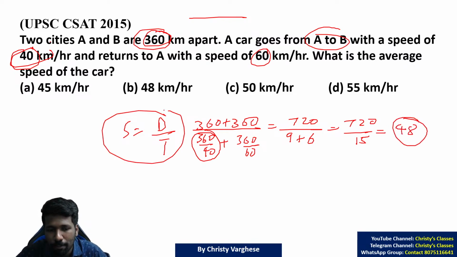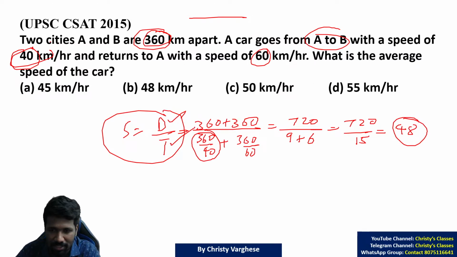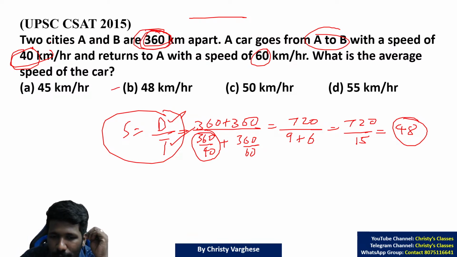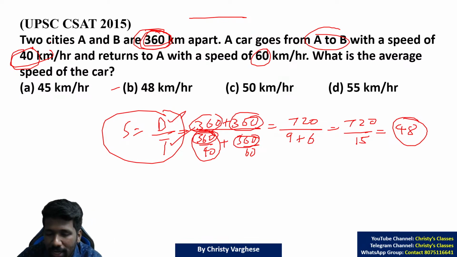This is the normal approach. If you don't know any extra formula, you can use the normal formula, speed is equal to distance by time itself. All of you understood this? This 360 does not matter. Instead of 360, if it was something else also, the answer will be the same. Look at this: in the numerator there is 360, in the denominator there is 360. You can take it out common and cancel.